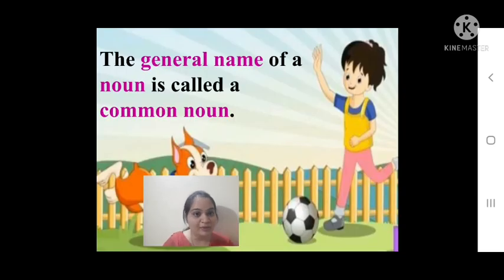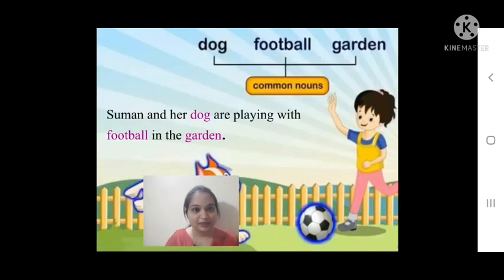So what are common nouns then? So the common nouns are the general names of the nouns. Here dog, football and garden which are in the sentence are all common nouns.